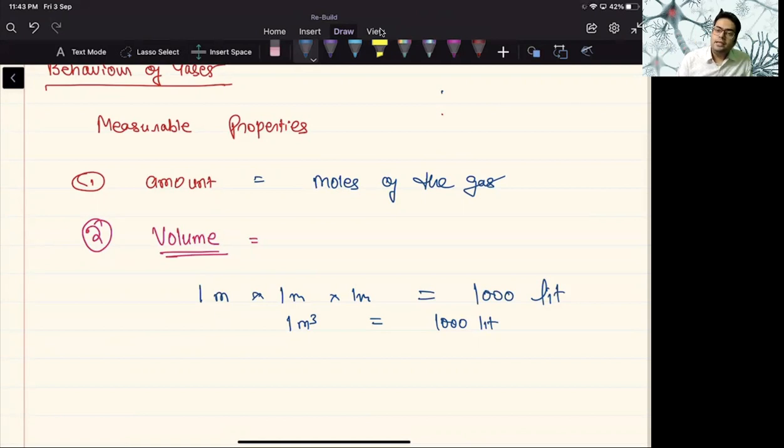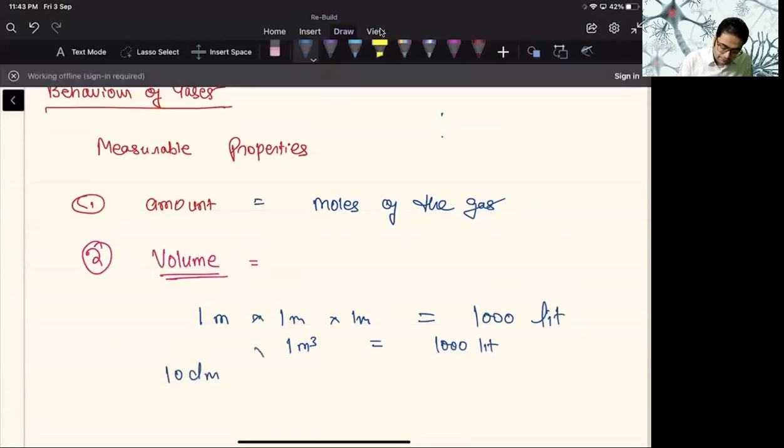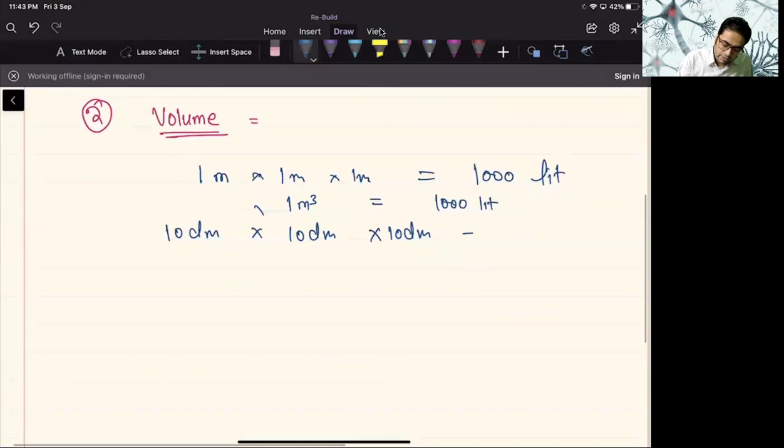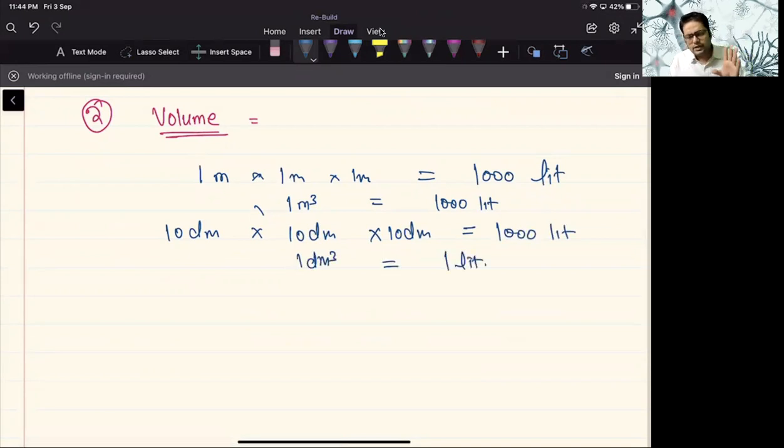Now, what can be 1 decimeter? So in 1 meter, we have 10 decimeter. So 10 decimeter into 10 decimeter into 10 decimeter will be equal to 1,000 liter. So 1 dm cube is equal to 1 liter. Isn't it? It's pretty easy to understand. Okay, so 1 dm cube is equal to 1 liter.